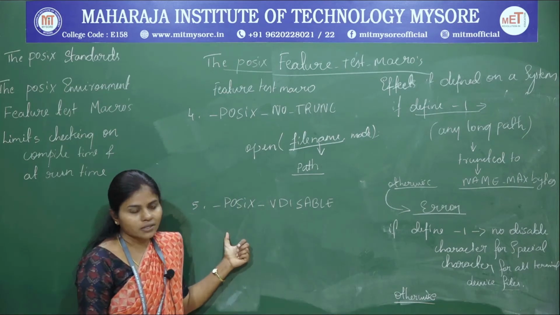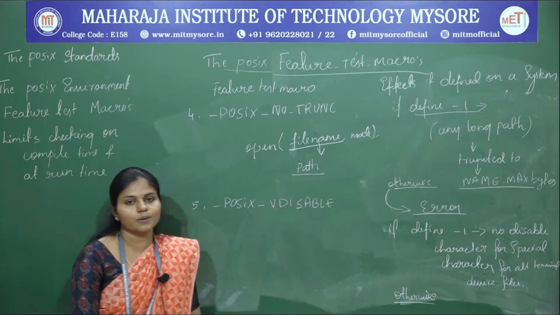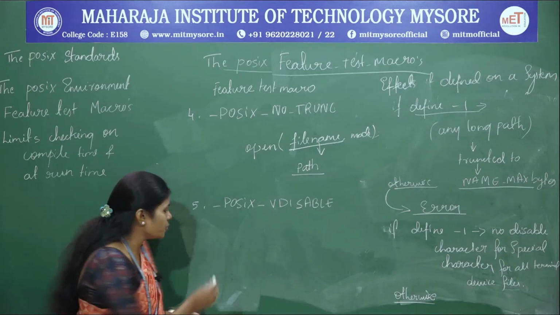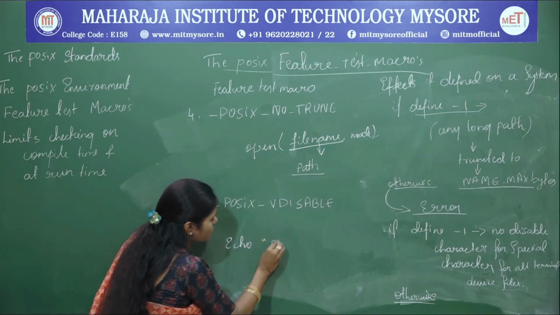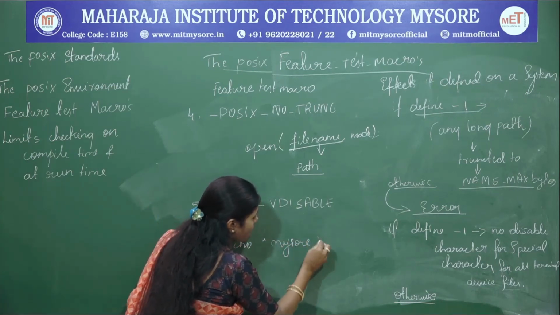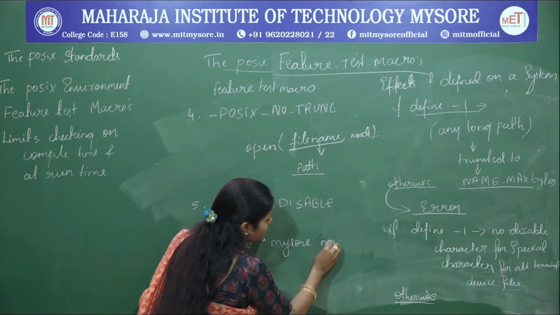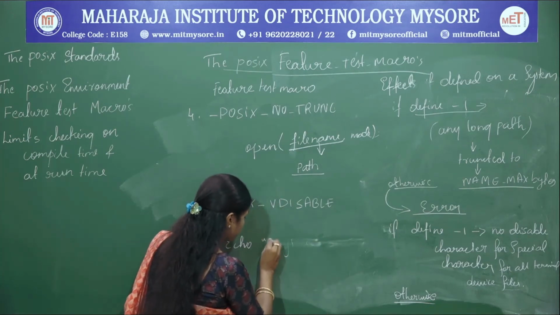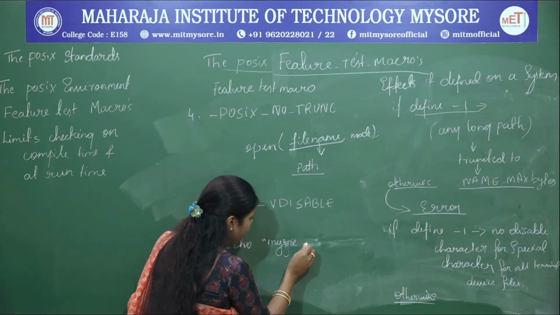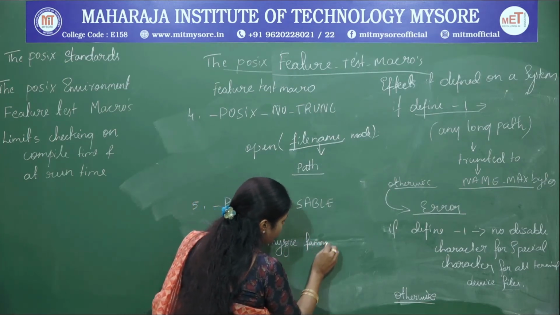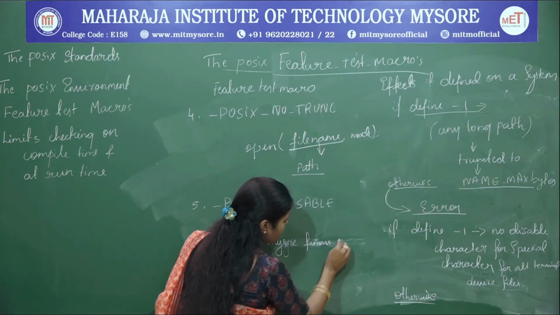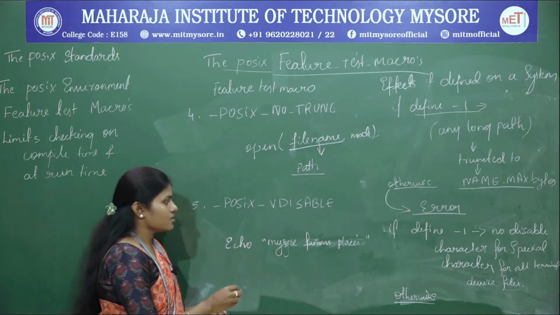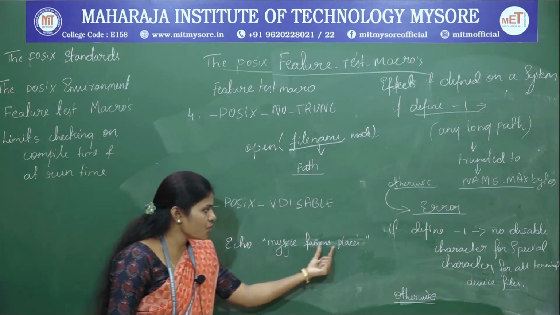Now the last one, that is POSIX V disable. That is nothing but the special character. Suppose for example you are going to make use of echo, Mysore famous places.